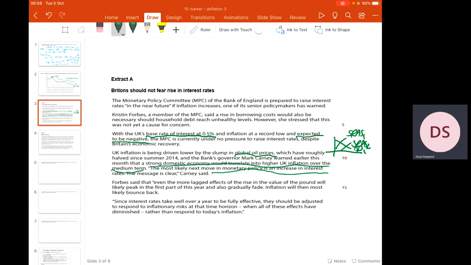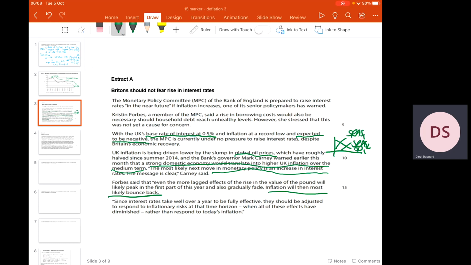But then it later goes into saying this paragraph is actually, maybe we shouldn't be too concerned in the medium term about deflation, because the governor of the Bank of England, Mark Carney, is expecting inflation rates to pick up into the medium term. So next paragraph, Forbes said that even the more lagged effects of the rise in the value of the pound will likely peak in the first part of this year and also gradually fade. Inflation will then most likely bounce back. So again, it's suggesting that as time goes on, this risk of deflation will become less of a problem.